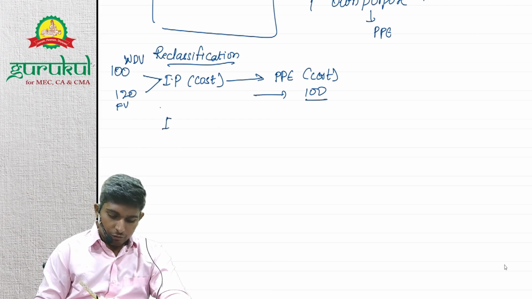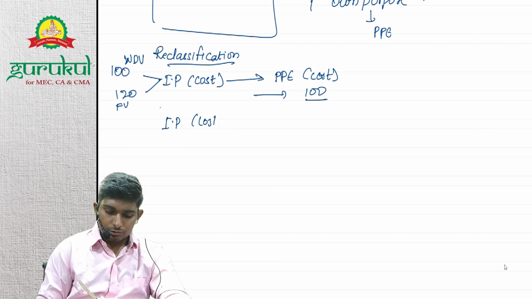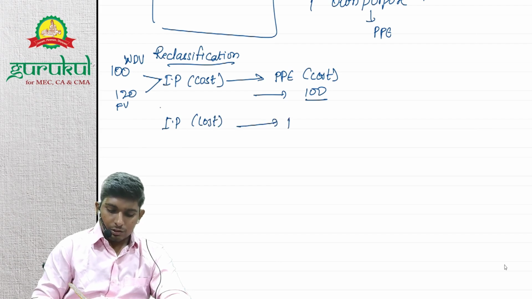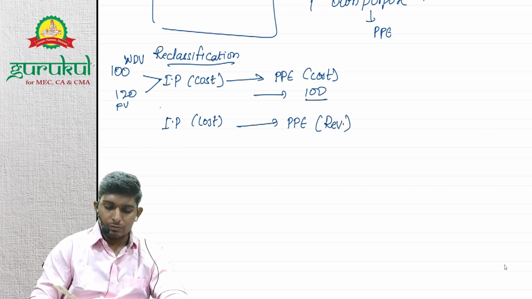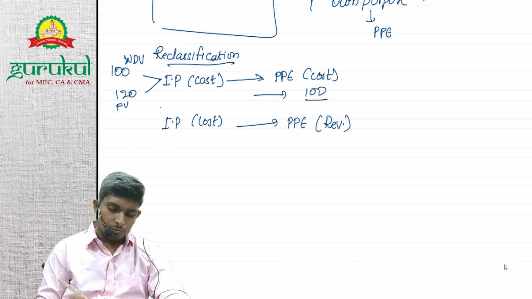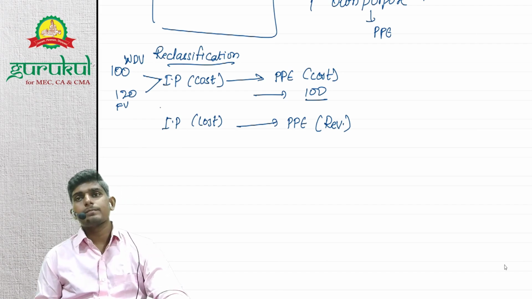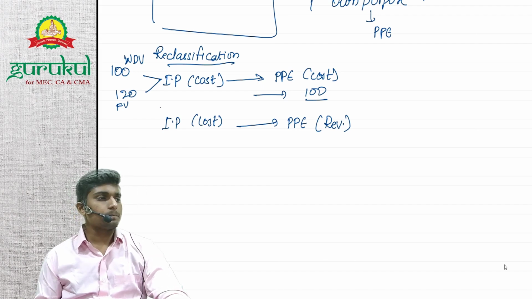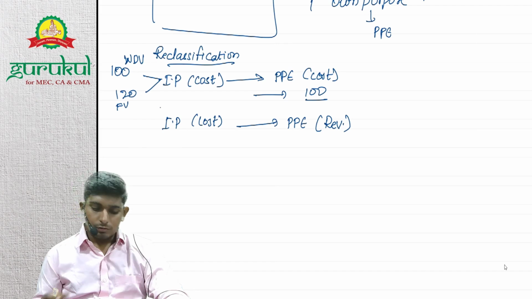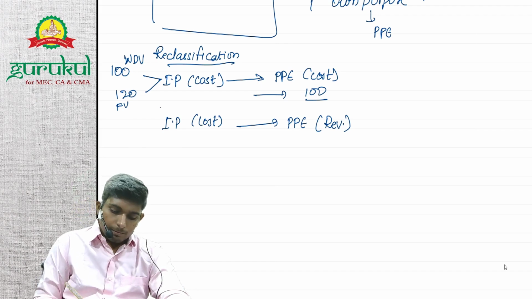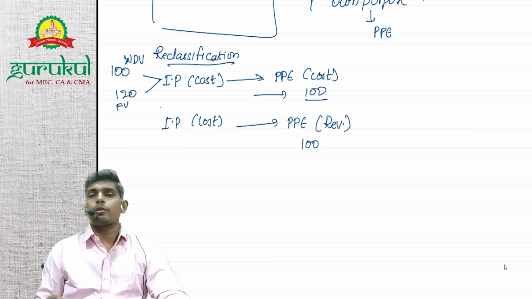Now investment property is based on cost and is taken to PPE based on the revaluation model. PPE is classified using the revaluation model. Now will you record PPE at 100 or 120? So what the standard says is: record at 100.